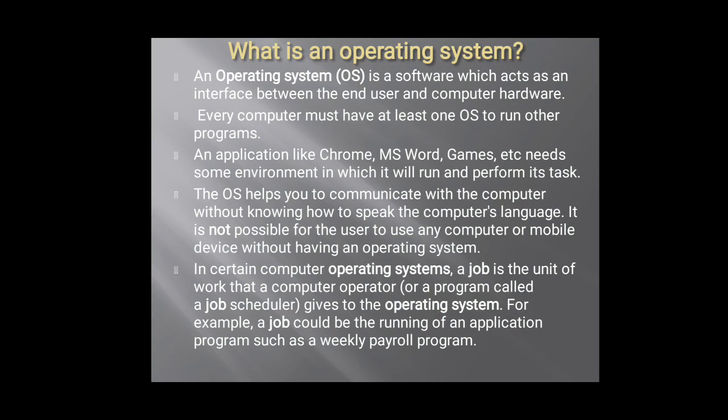It gives the operating system a task that yes, this is your job and you have to complete this particular job at a particular time. A job could be the running of an application program such as a weekly payroll program. I'm giving a duration and in that duration it should get completed, and that can be termed as a job.